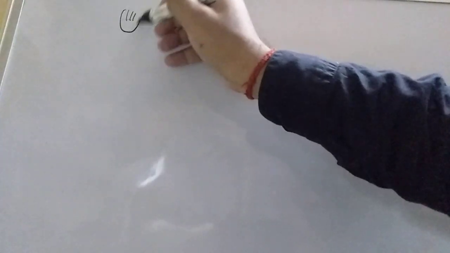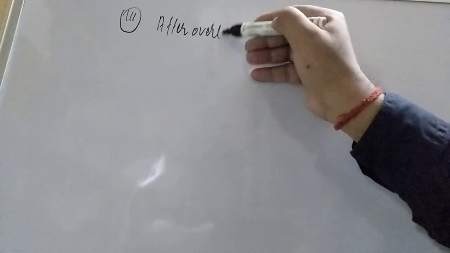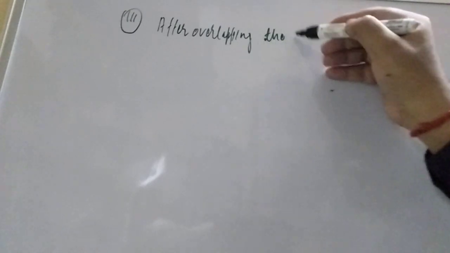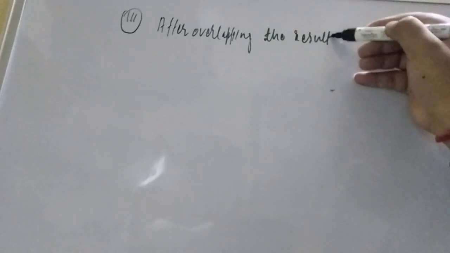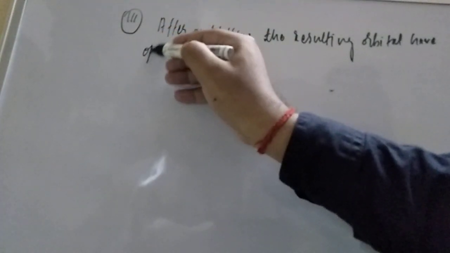Now let us come to the third point. According to this theory, a very important point here says that after overlapping, the resulting orbital has oppositely spinning electrons.